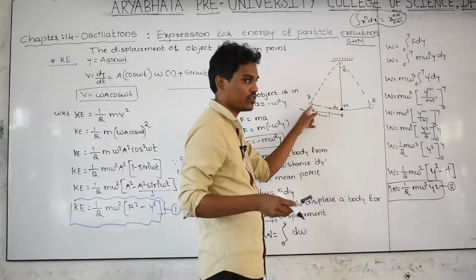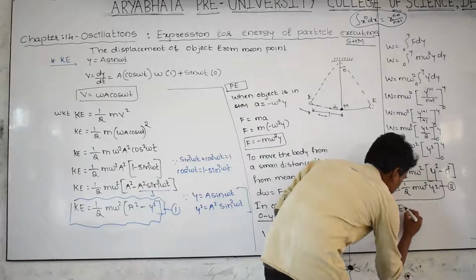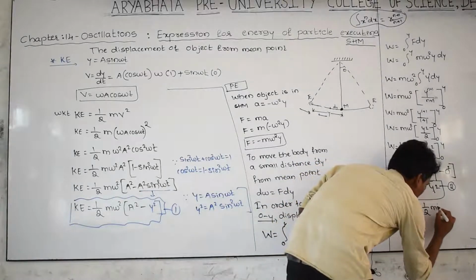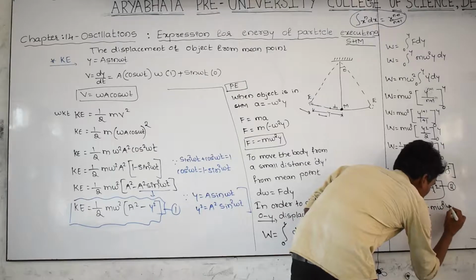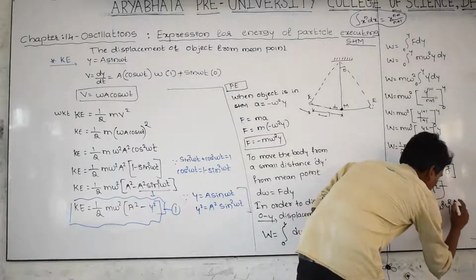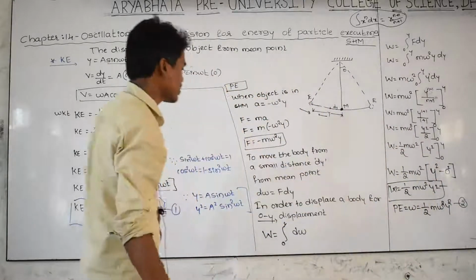At this point. Therefore potential energy is equal to work done, which is equal to 1/2 m omega square into y square. Let us take this as equation number 2. This is potential energy is equal to work done.